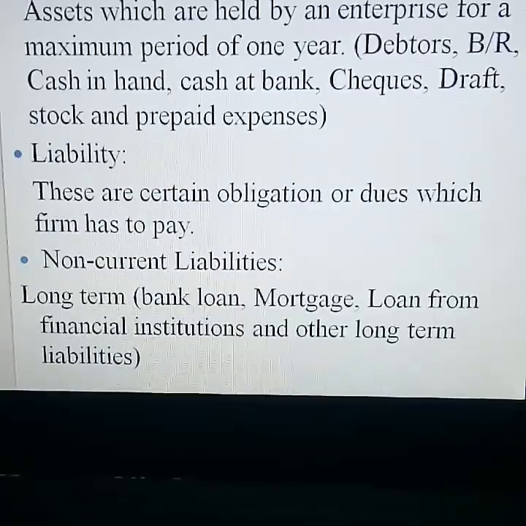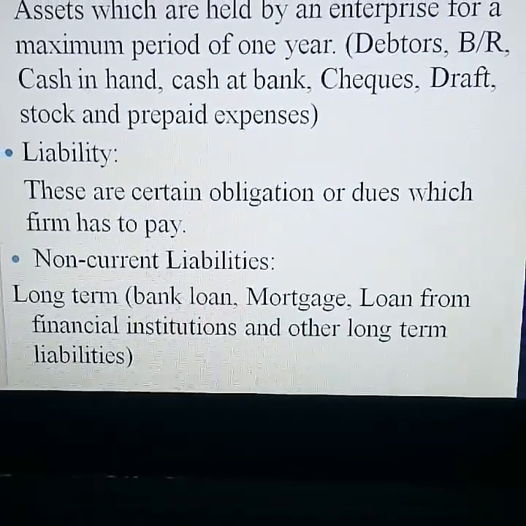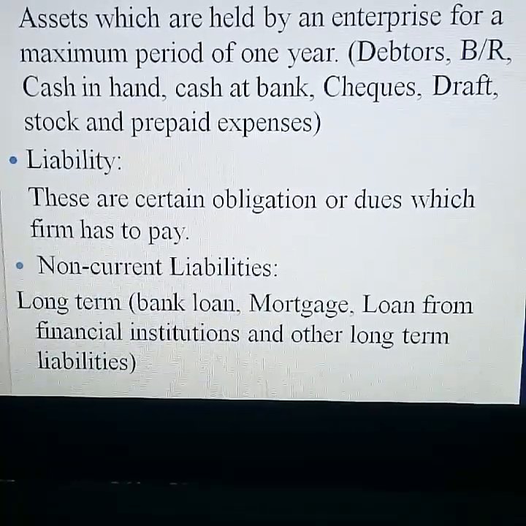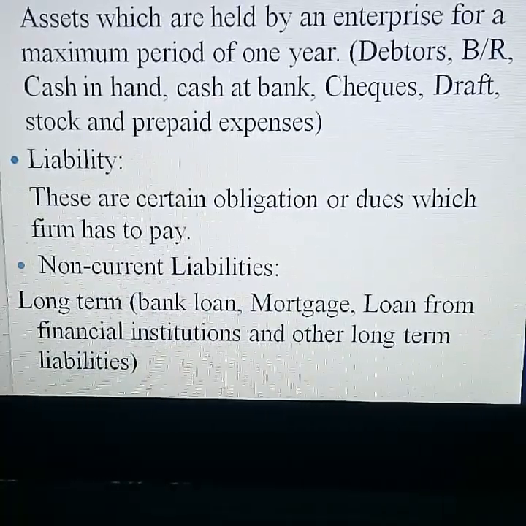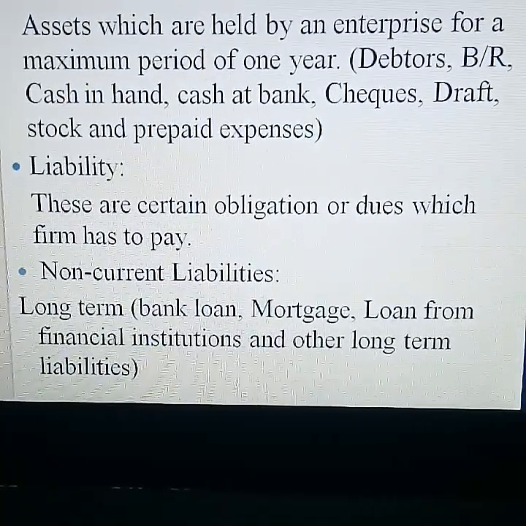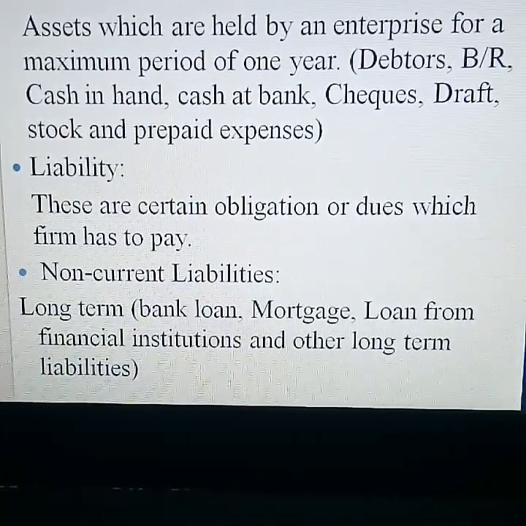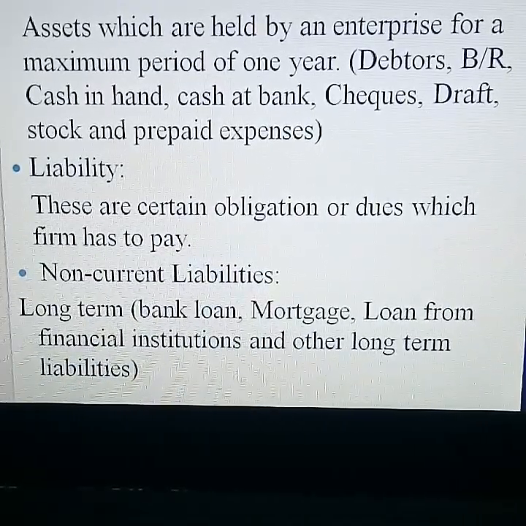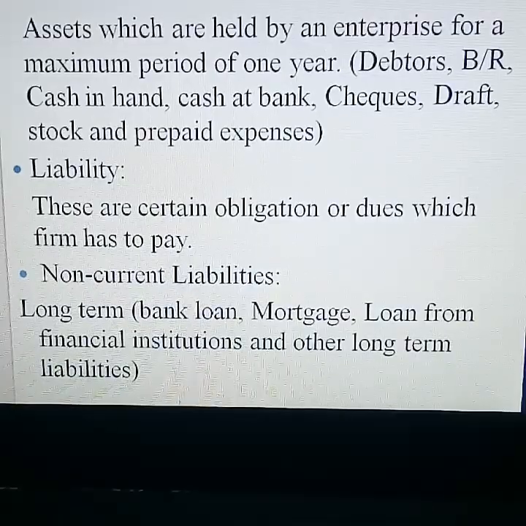What is meant by current asset? The assets which are held by the enterprise or business for a maximum period of 1 year. So debtors, bills receivable, cash in hand, cash at bank, cheque, draft, stock and prepaid expenses. These are certain examples of current asset.